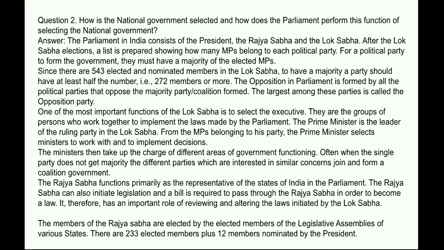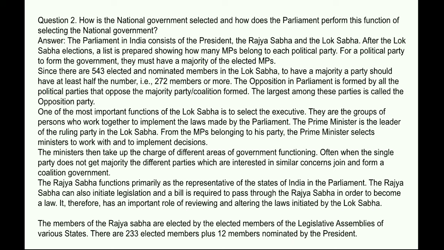They are the group of persons who work together to implement the laws made by the parliament. The Prime Minister is the leader of the ruling party in the Lok Sabha. From the MPs belonging to his party, the Prime Minister selects ministers to work with and to implement decisions. The ministers then take up the charge of different areas of government functioning.